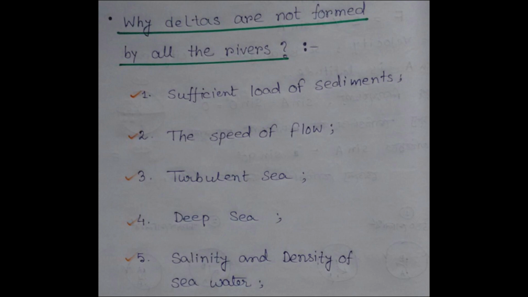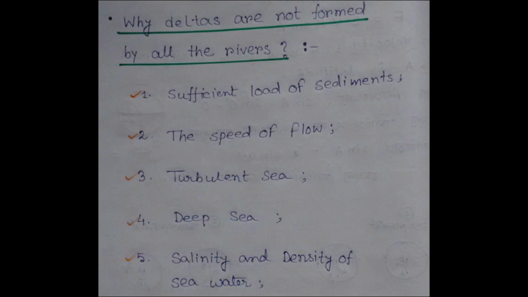Number 1 is a sufficient load of sediments. If the load of sediments that the river carries is not sufficient, then it is not possible to develop a delta for the river. So, the load of sediment should be sufficient. Number 2 is the speed of flow.